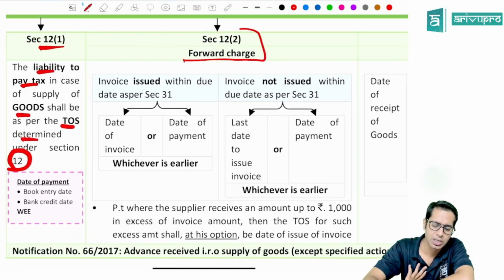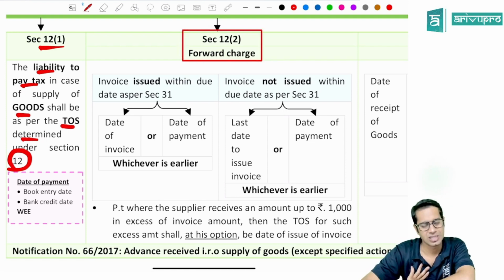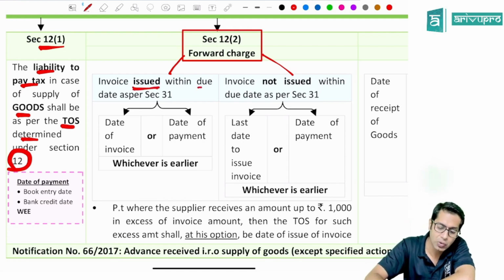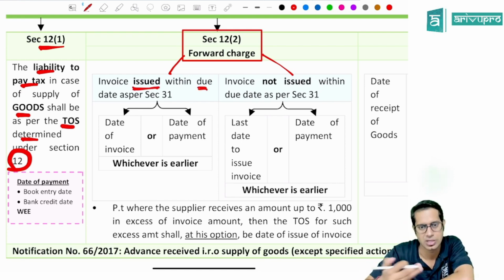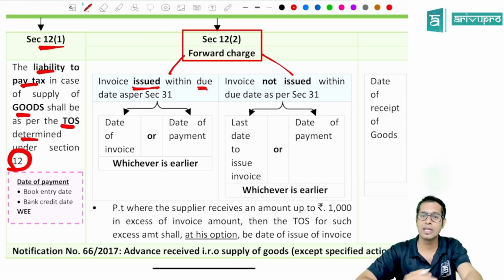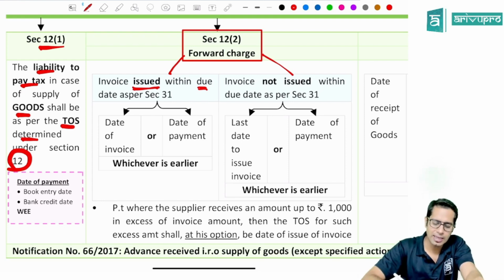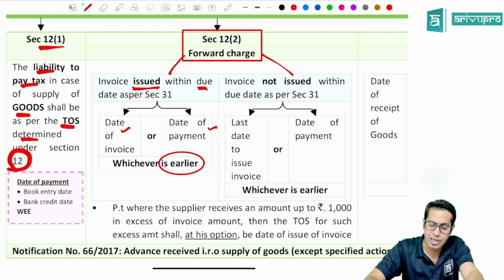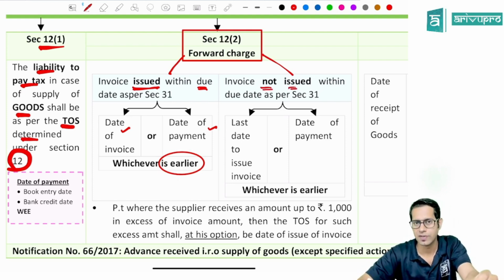Section 12 subsection 2 talks about forward charge. In case of forward charge, when are you liable to pay the taxes? The lawmaker says check whether the invoice has been issued within the due date specified under section 31 or not. If the invoice for the supply of goods which you are making is issued within the limit specified under section 31, then the time of supply will be the date of invoice or date of payment, whichever is earlier.